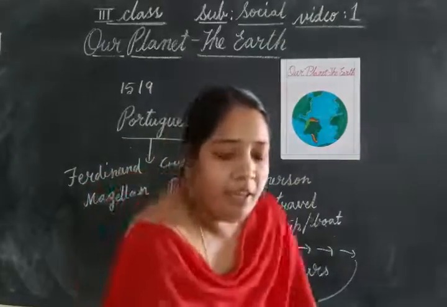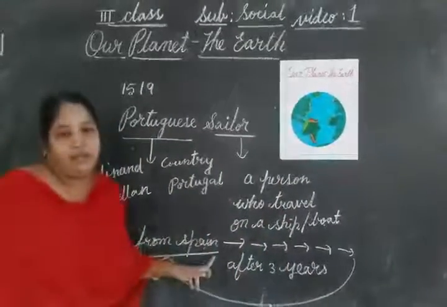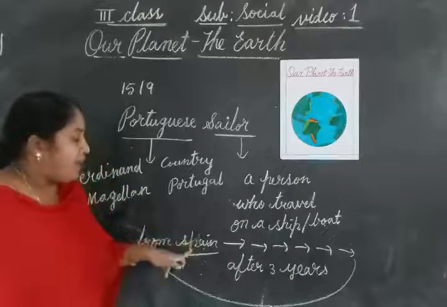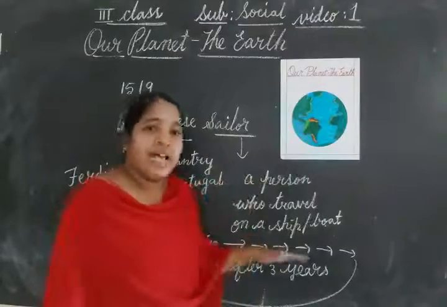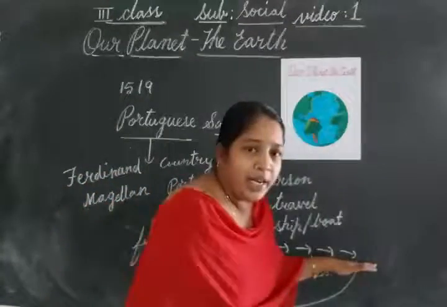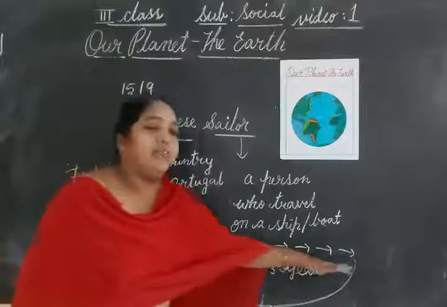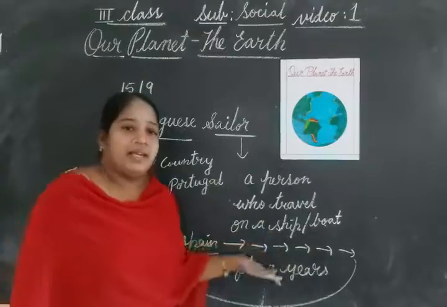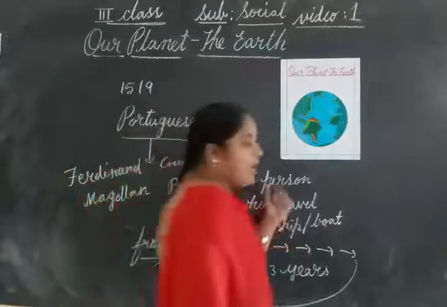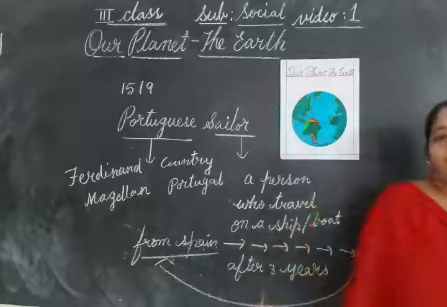In the same way, Ferdinand Magellan started his journey from Spain and traveled in the same direction throughout. After 3 years, he reached the same place from where he started. Thus, he proved that the earth is round but not flat in shape.